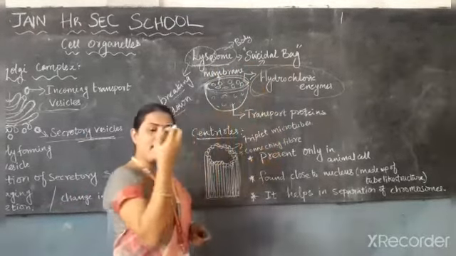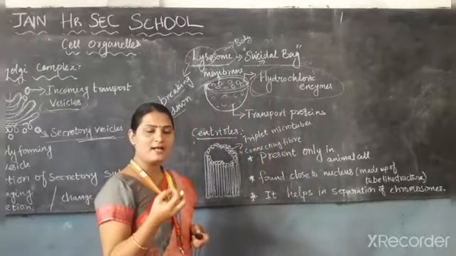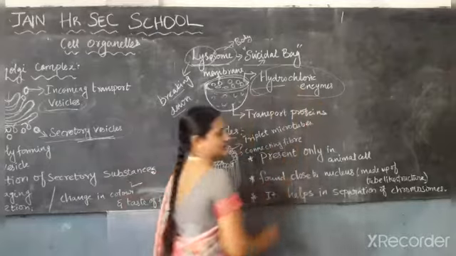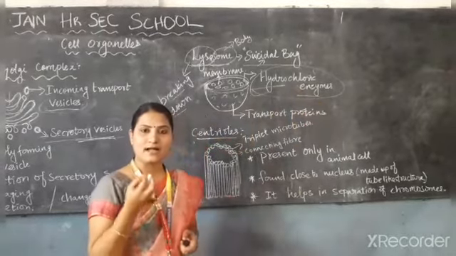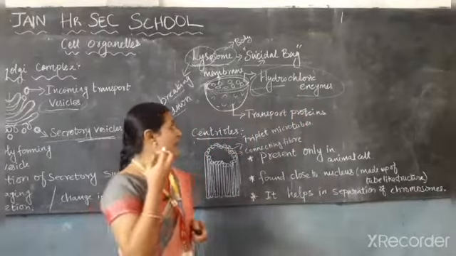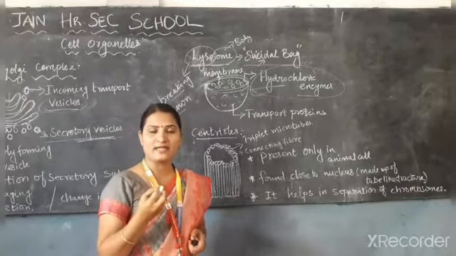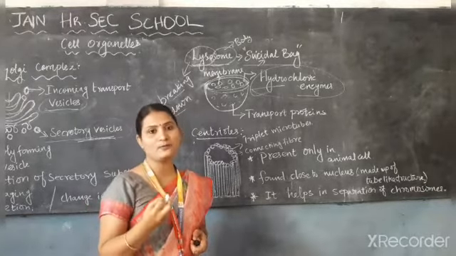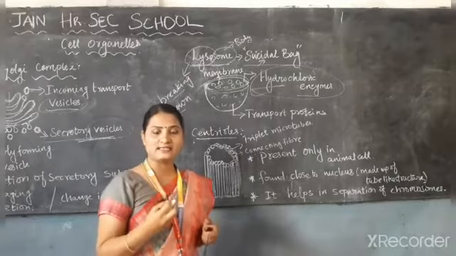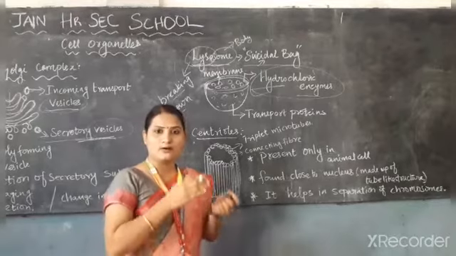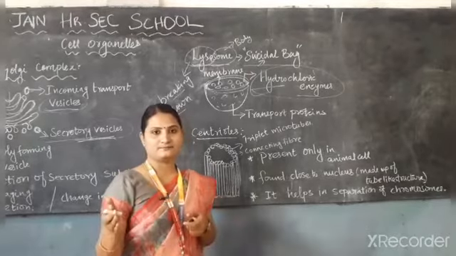So how do they break down the waste things? Because they contain hydrolytic enzymes. This lysosome contains hydrolytic enzymes. These hydrolytic enzymes are powerful. They are quite powerful digestive enzymes. They will digest and break down the waste products and remove them from the cell.